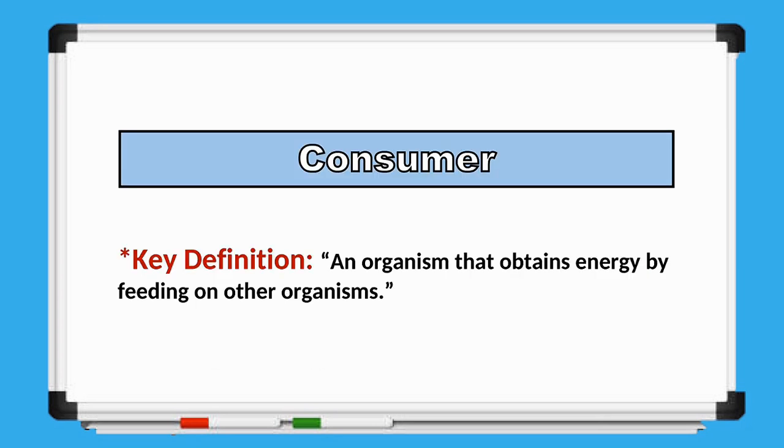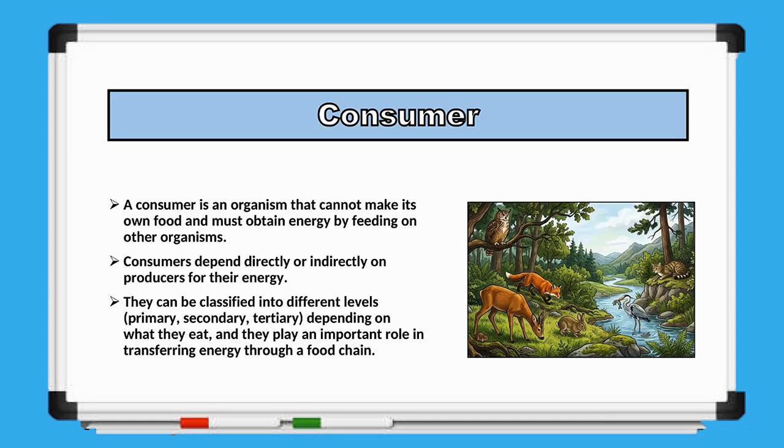The key definition of a consumer is an organism that obtains energy by feeding on other organisms. Consumers cannot make their own food, so they depend on other living organisms for energy. Some consumers feed directly on producers, while others feed on other consumers. Depending on their position in the food chain, they are classified as primary, secondary, or tertiary consumers. Their role is to transfer energy from one trophic level to the next.